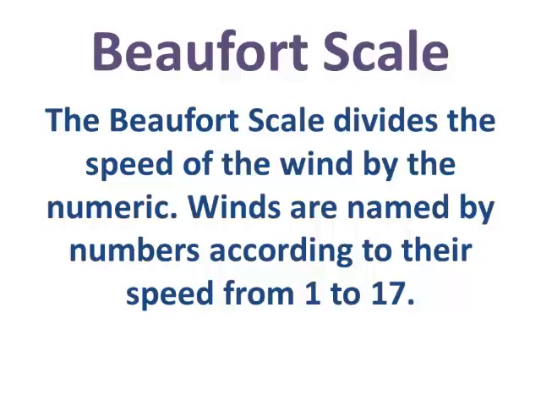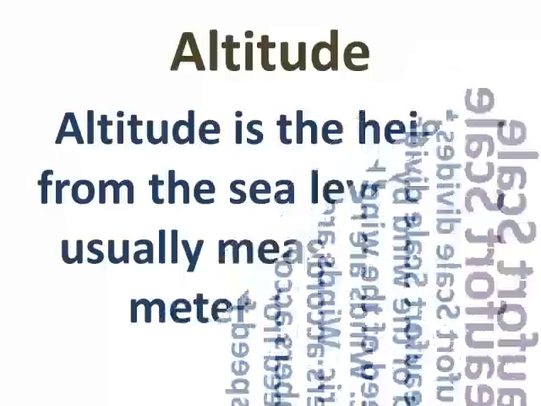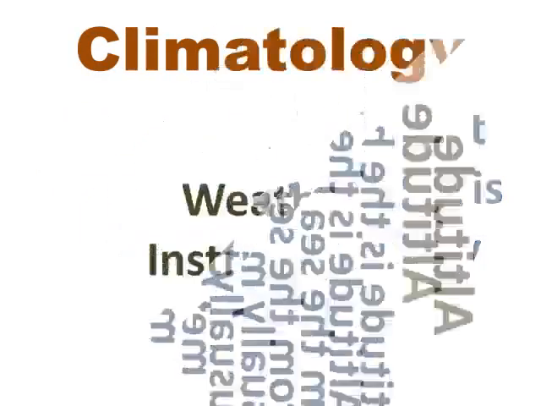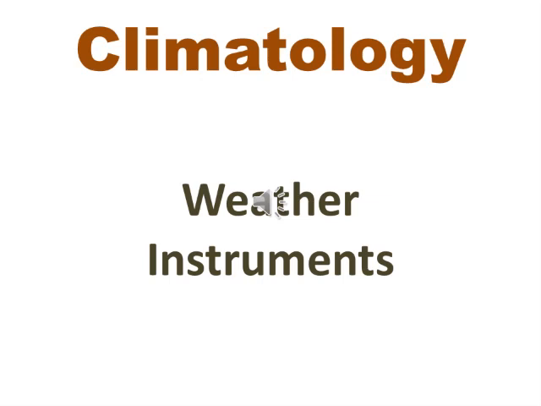Beaufort scale. The Beaufort scale divides the speed of the wind by numeric values. Winds are named by numbers according to their speed from 1 to 17. Altitude. Altitude is the height from the sea level. It is usually measured by meter or feet. Now, let's see the instruments used to measure the elements of weather.